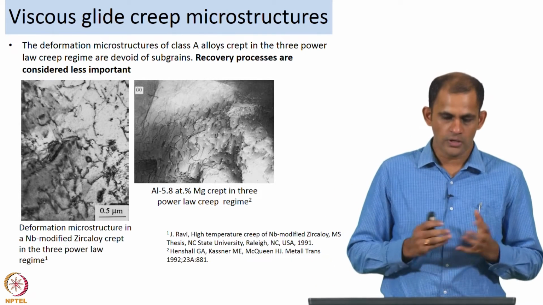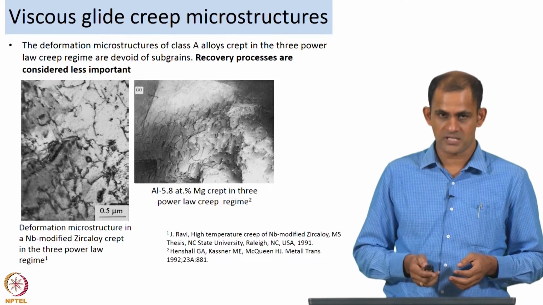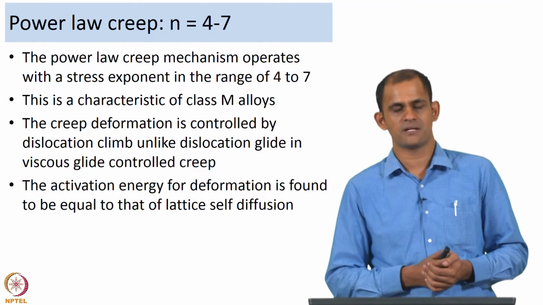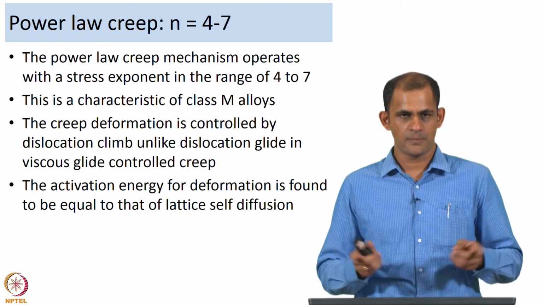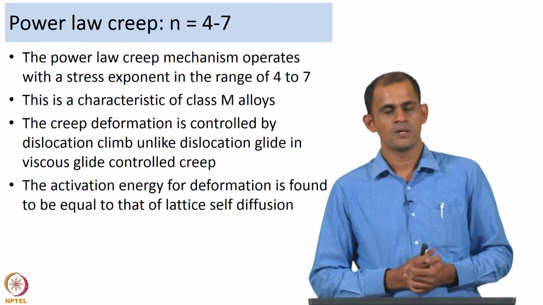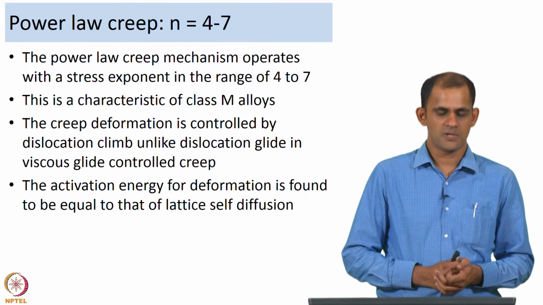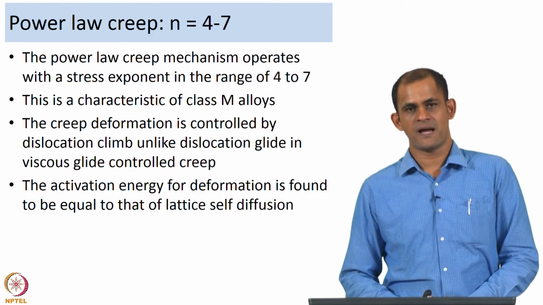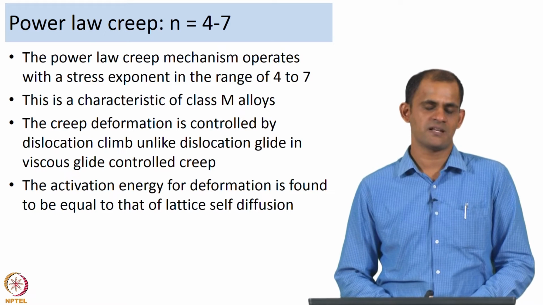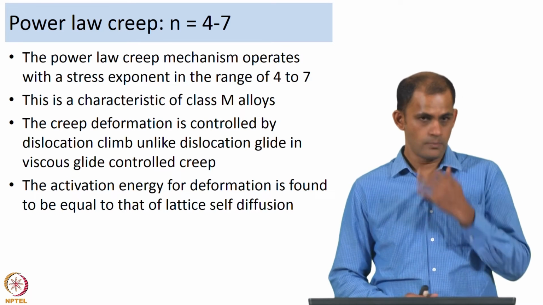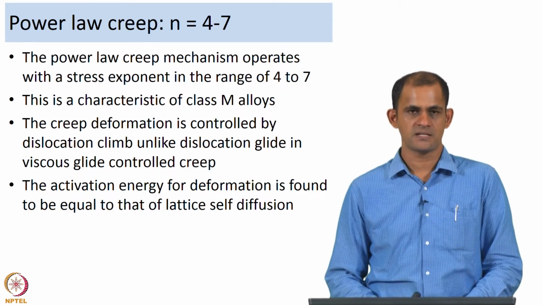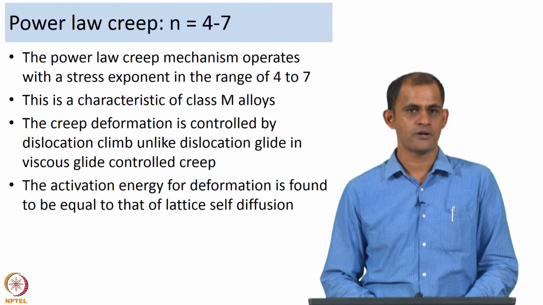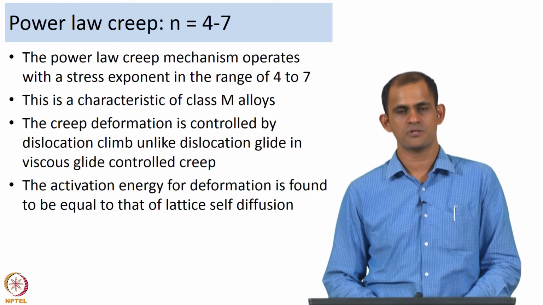So, talking of dislocation climb control regime, this is the kind of behavior that one would expect in a creep regime known as the power law creep regime. So, the power law creep regime is signified by a stress exponent which varies in the range of 4 to 7. Materials which usually experience power law creep tend to provide stress exponent values in the range of